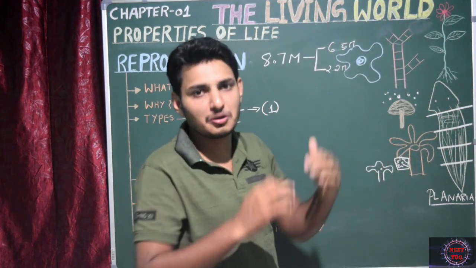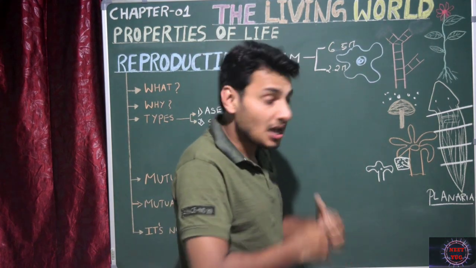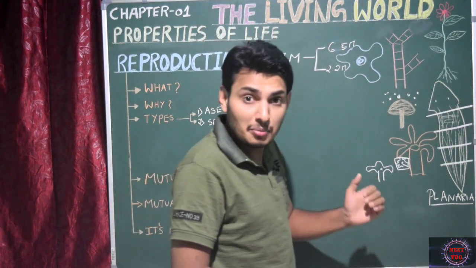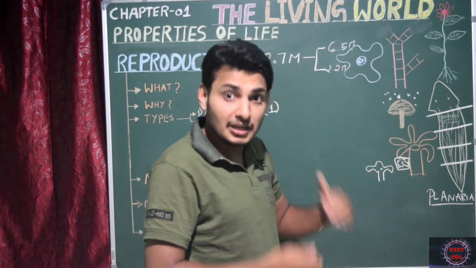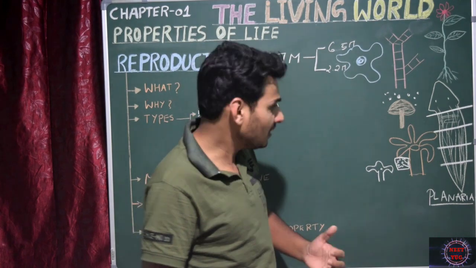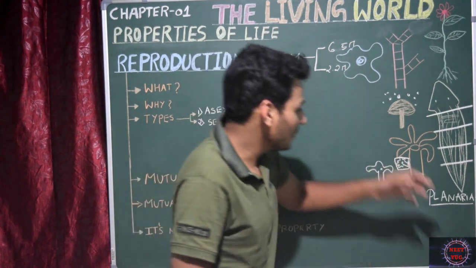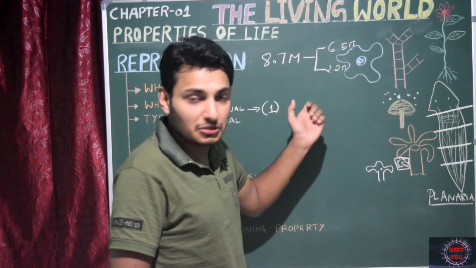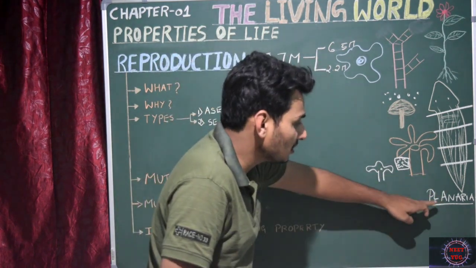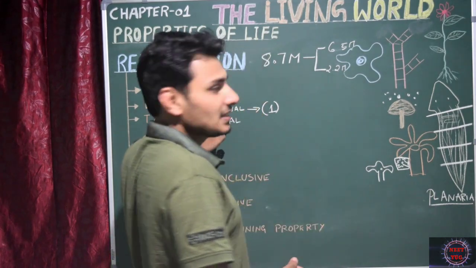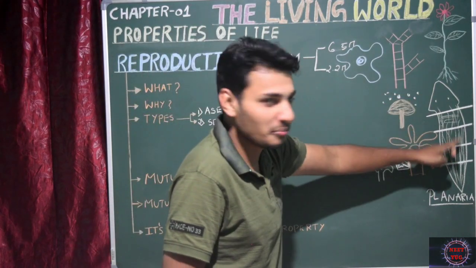There are 5 separate pieces, and each piece has the ability to produce a new planaria. That means from a single planaria, if you cut it into 5 pieces, each of the 5 parts will develop into a planaria. So that's very interesting, right? We cannot do that. This type of reproduction is called regeneration. Remember, planaria exhibit regeneration. It's also a type of asexual reproduction because there is only one parent.